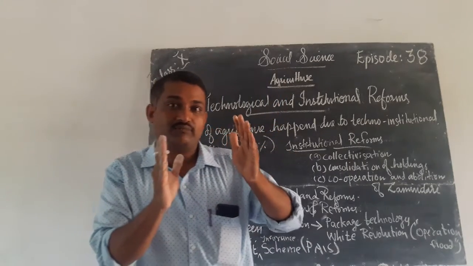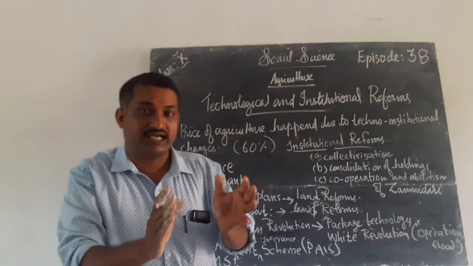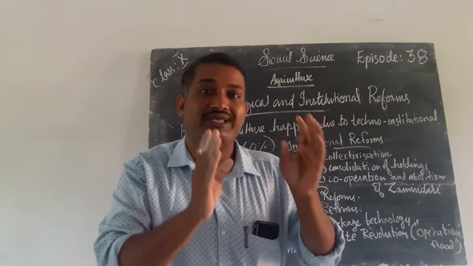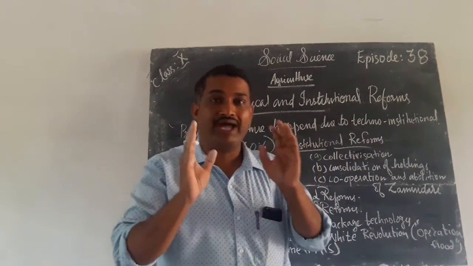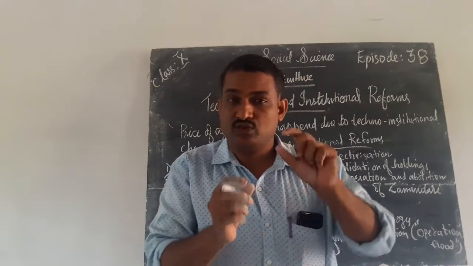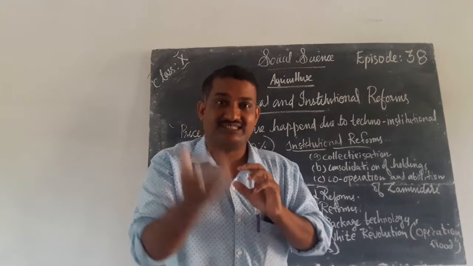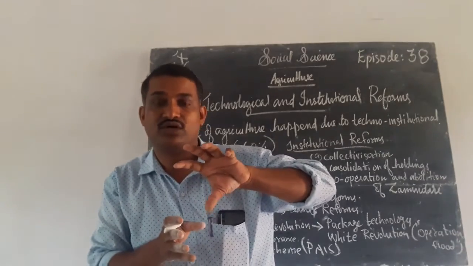Because more than 60% of the population in India engage in agriculture. Agriculture has been called the backbone of Indian economy. Never forget it. Agriculture has been called the backbone of Indian economy. So we have to protect this sector. Which sector? Agriculture sector. India is considered as an agrarian economy. Why agrarian economy? India is mainly focusing on agriculture.